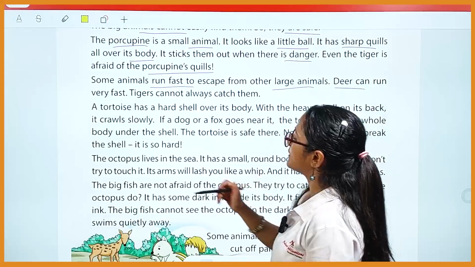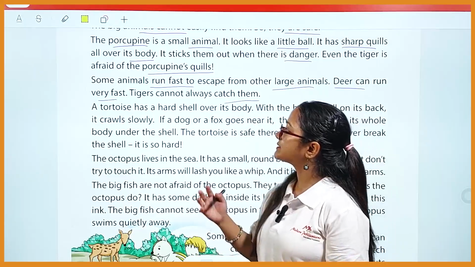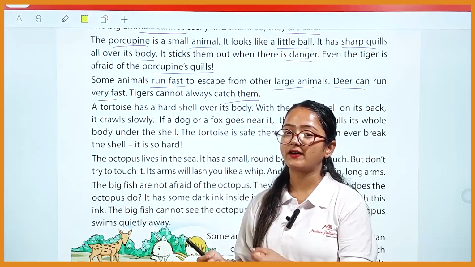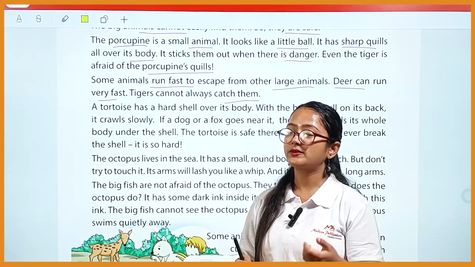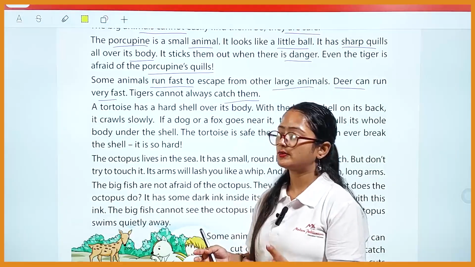Deer can run very fast; tigers cannot always catch them. So there are some animals who run very, very fast, like the deer, and they escape quickly. That is the reason the tiger cannot always catch the deer immediately.